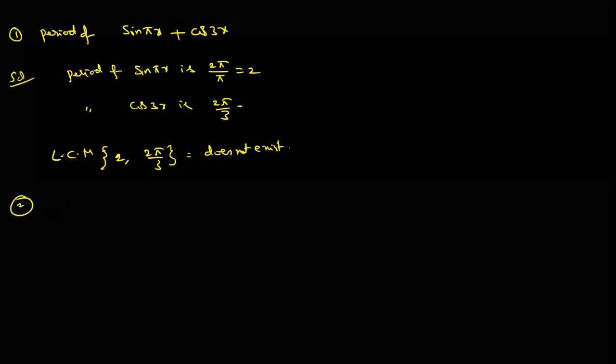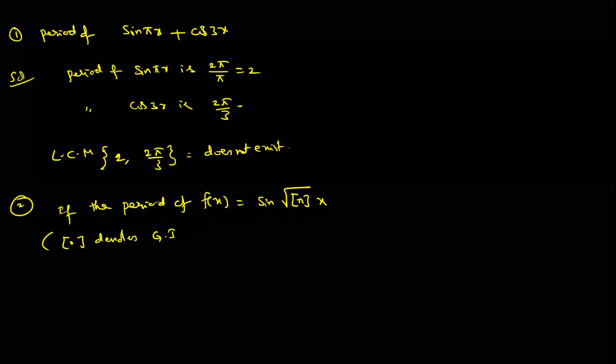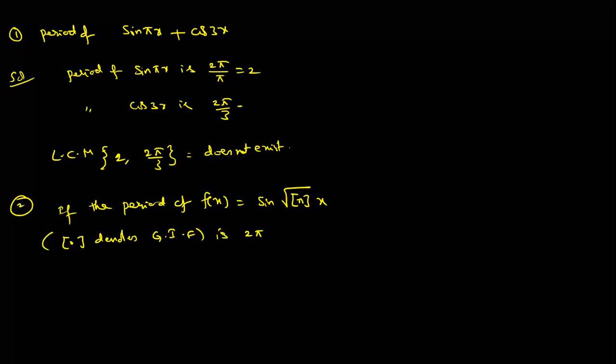Question number 2. Okay, challenge this question. If the period of the function f of x equals sine of root of the integral part of n x, where the bracket denotes the greatest integer function, is 2 pi, then what can you say?